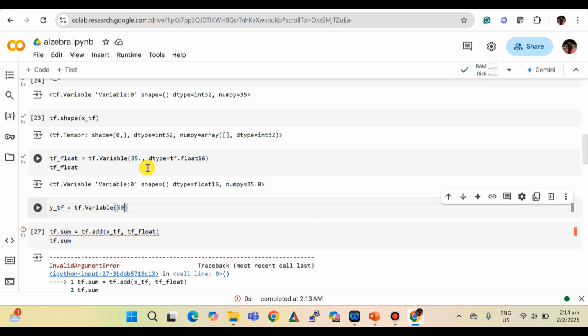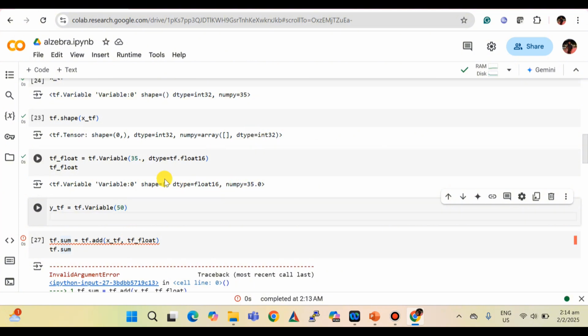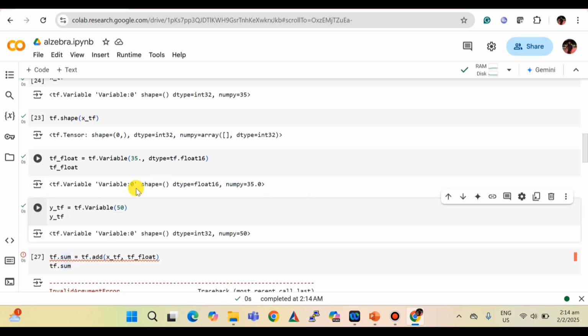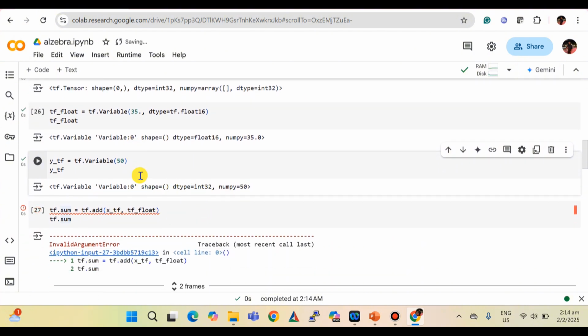Let's say I give 50. I haven't defined the data type, so it is by default integer 32. So if I take the y_tf value, now this data type is integer 32.